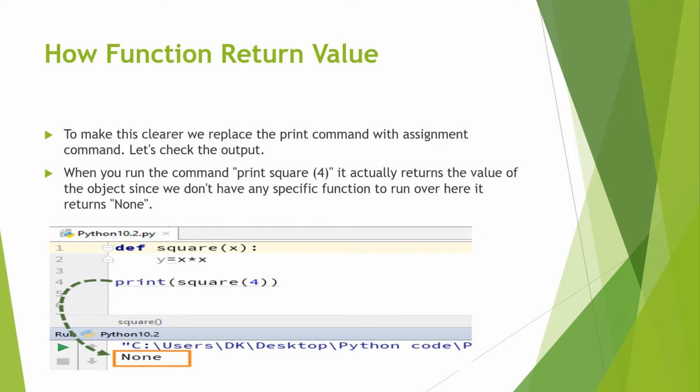Second example. To make this clear, we replace the print statement with an assignment command. Let's check the output. When you run the command print square 4, it actually returns the value of the object. Since we don't have any specific return in the function, it returns None. Again, in this example, we don't write a return statement in the function definition, so it again returns None to the caller.